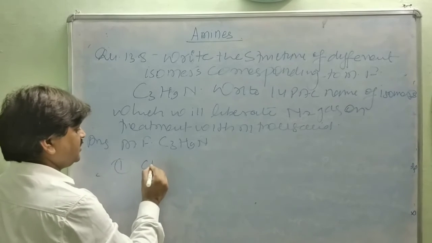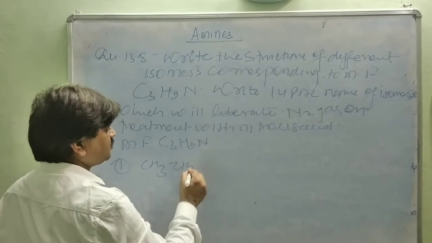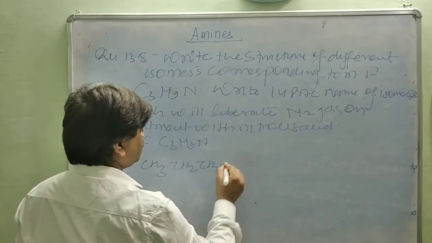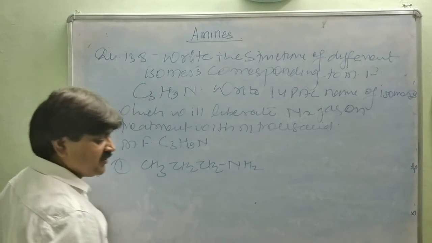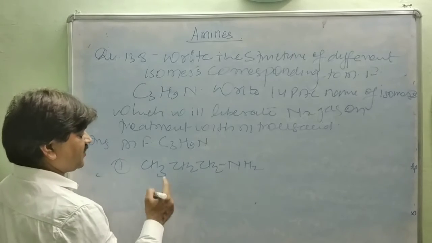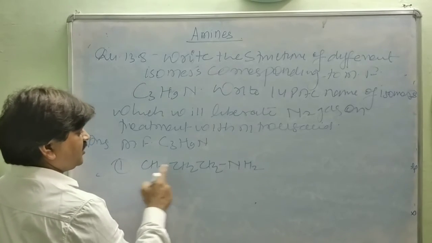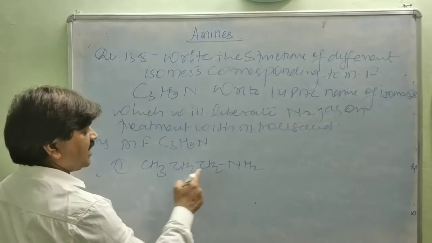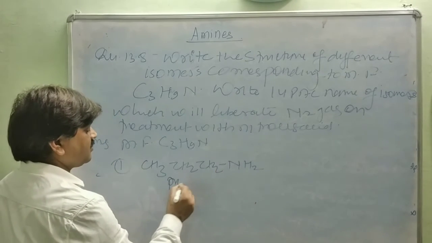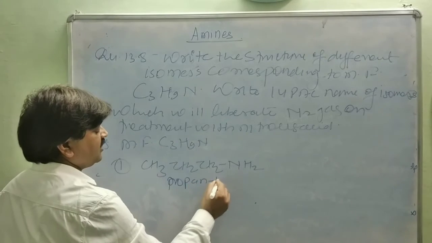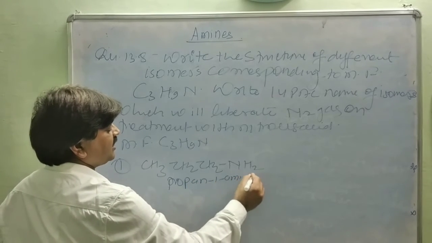This is 3 carbons, 9 hydrogens and 1 nitrogen. This is propan-1-amine, or propanamine, a first degree amine.